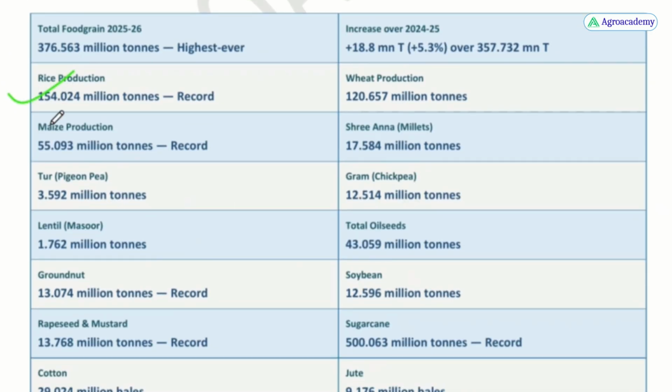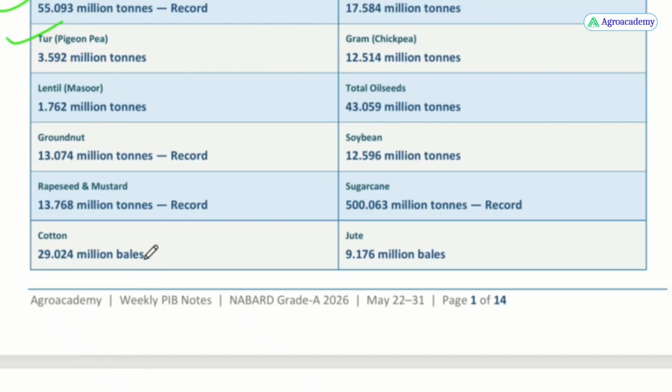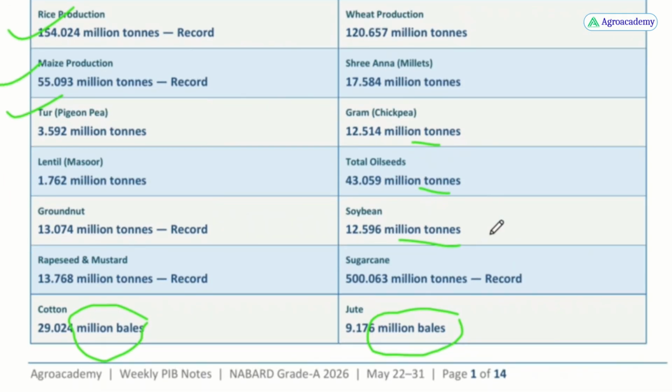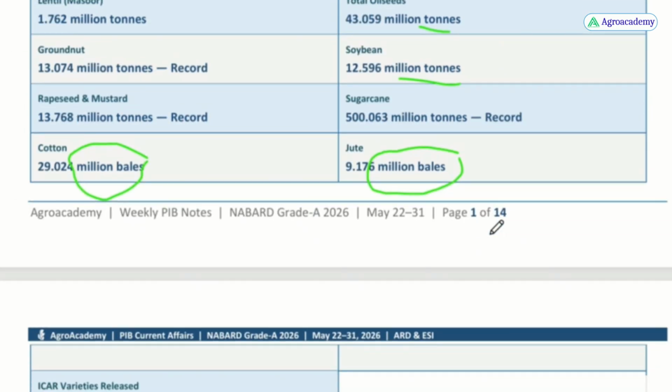Rice production, maize production, tur, that means pigeon pea, lentil, masoor, groundnut, rapeseed, mustard, and cotton also. The cotton unit comes in bales. Jute also comes in bales. The other units are in million tons only. And to remember these figures also, these are asked in exams, especially NABARD and IBPS exams.